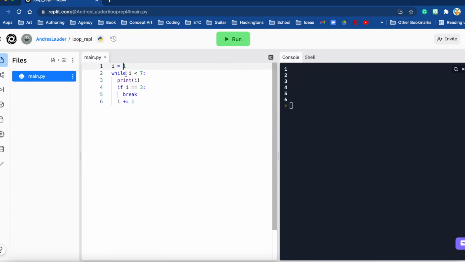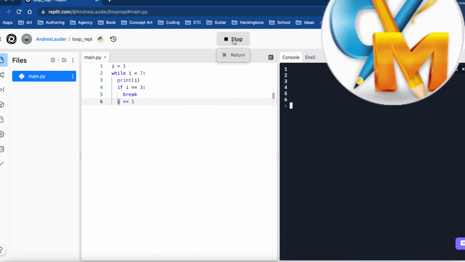So here we have our variable. We have our while i is less than 7, print i. If i is equal to 3, remember we need the double equals here if it's an if statement, then break, stop, get out of there. Don't do the loop any longer than it needs to. If not, then continue adding 1.